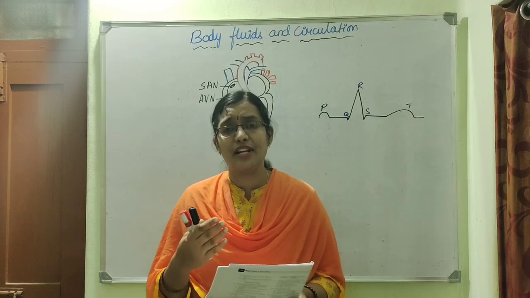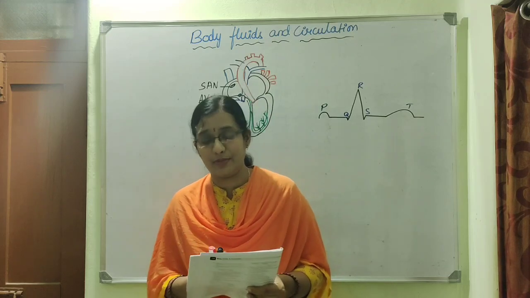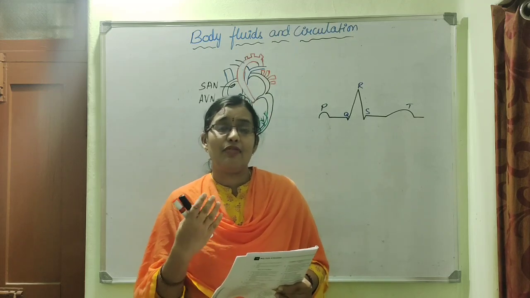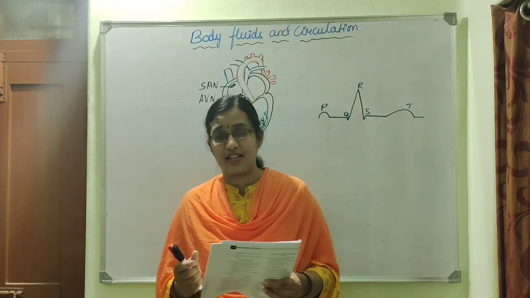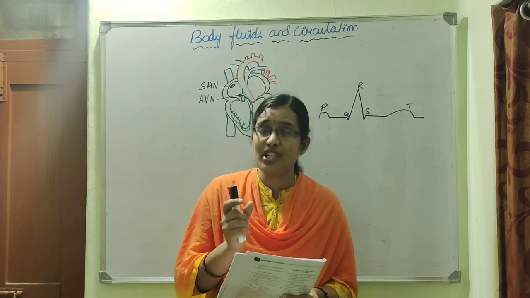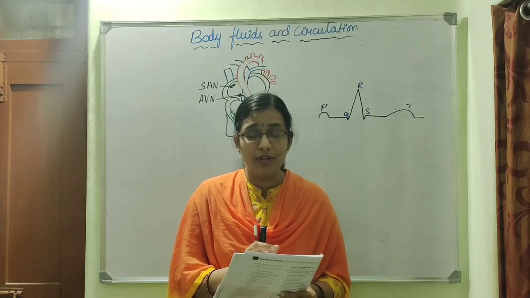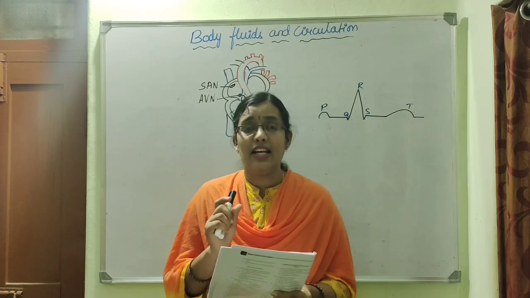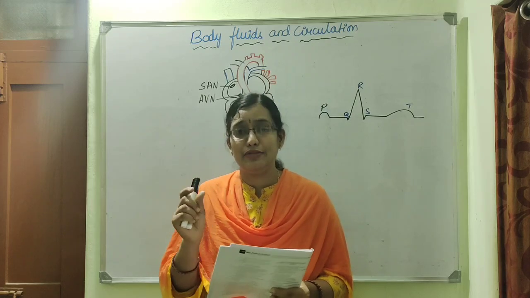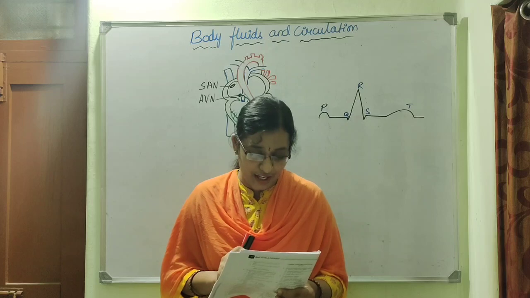And these B lymphocytes are involved in the production of antibodies. There is one other type of lymphocyte, that is T lymphocytes. Of course, they originate from the bone marrow, but they get matured and differentiated in the thymus gland, and hence the name T lymphocytes.